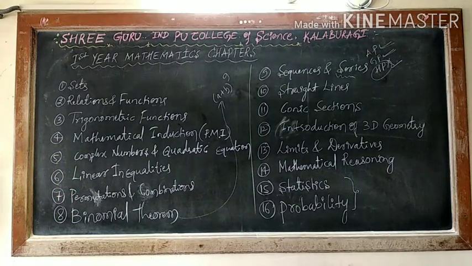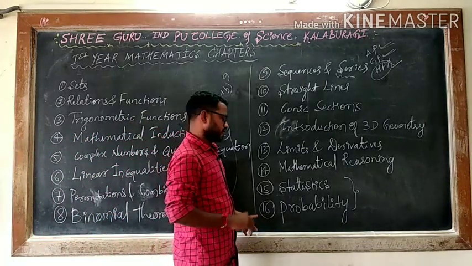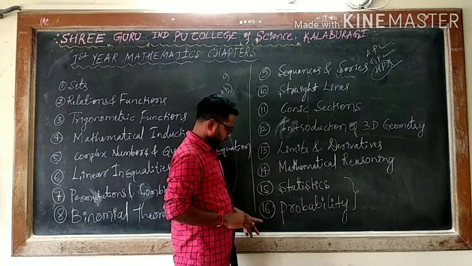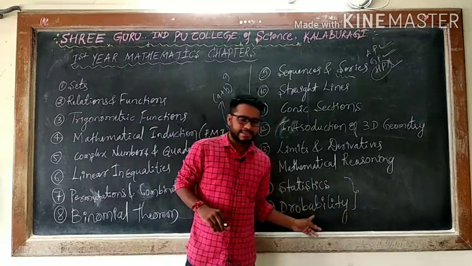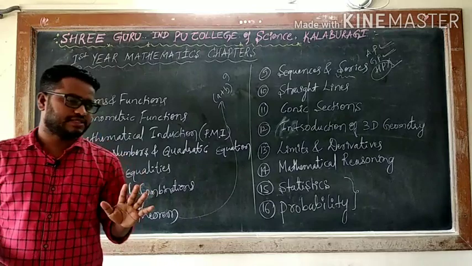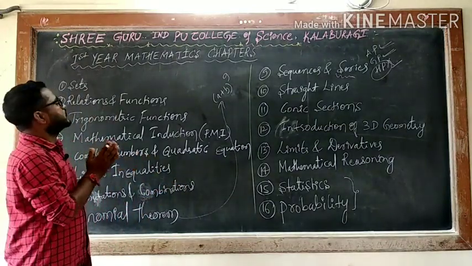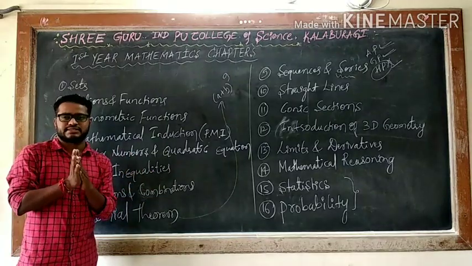Probability is in first year and also in second year. You will come to know in second year also. Here we will deal in detail. So these are the 16 set of chapters. We have 16 chapters. So the only thing is you have to concentrate in the classes.